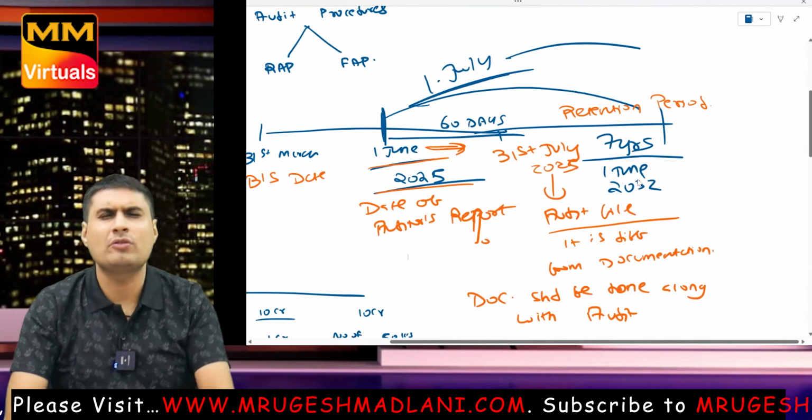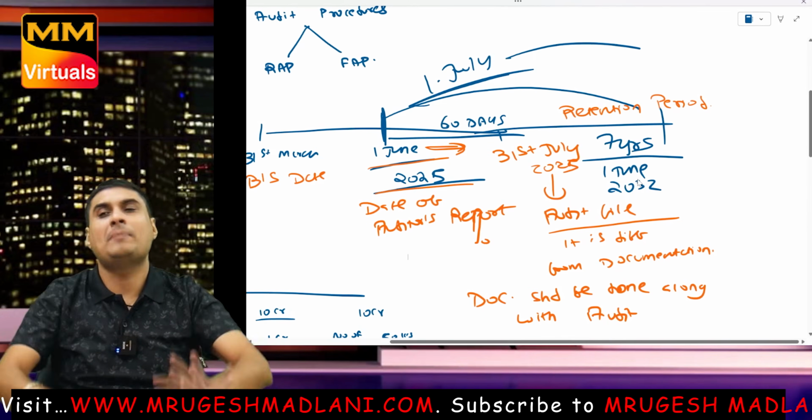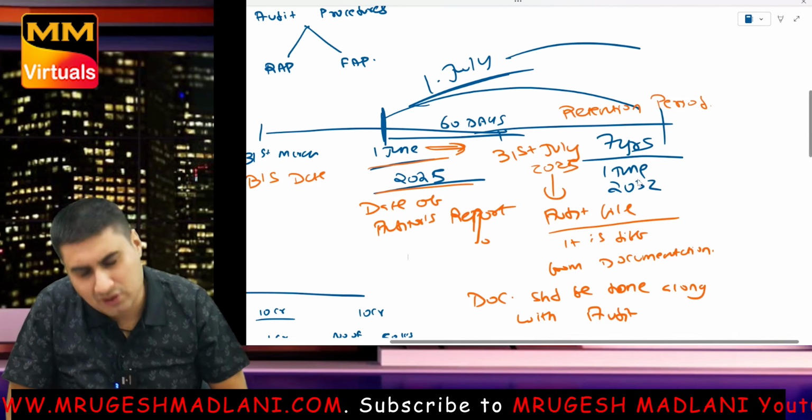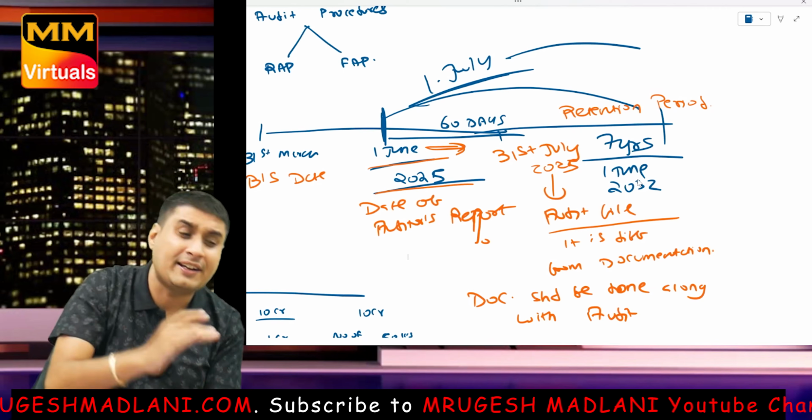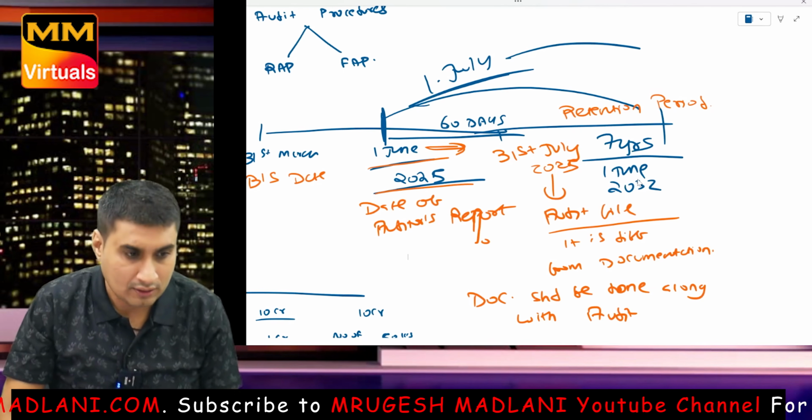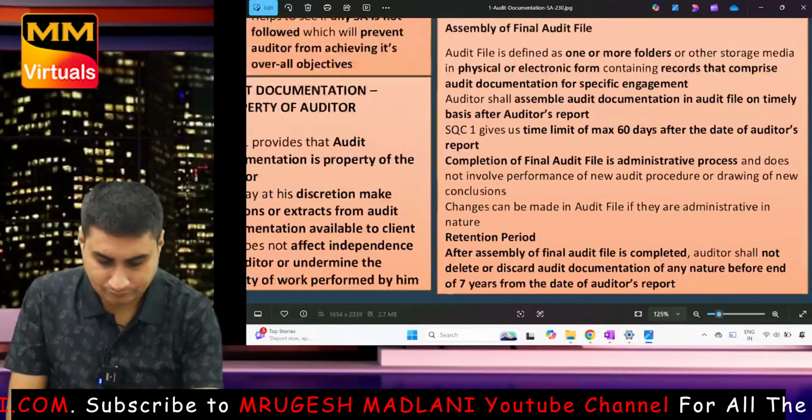Okay, it's basically admin work. For how many years do we have to retain? How many feras are there in marriage? 7. 7 feras, so 7 years from the date of auditor's report, not file. Over. Done.